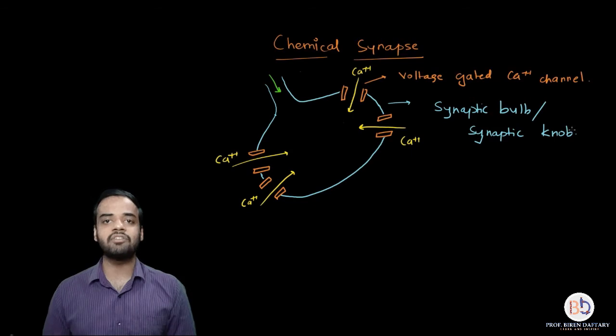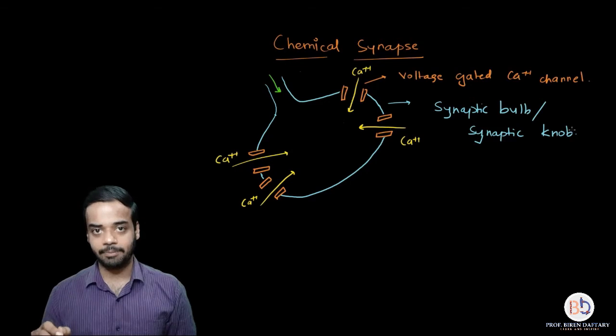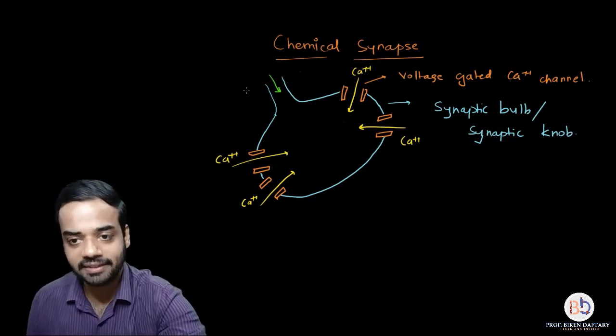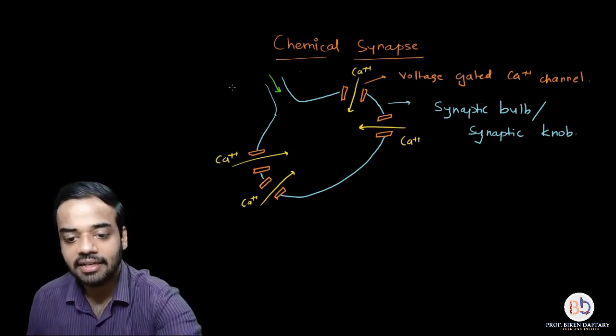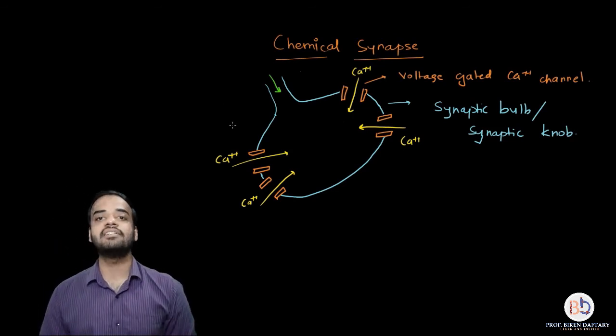Why are we using the words knob or bulb? Because the appearance of the structure is like a knob. If you see a door knob which is slightly circular, it will appear like this, or it appears like a bulb. So that is why the axon terminal is also called the synaptic bulb or synaptic knob. Now inside this synaptic knob are present specialized structures, and these structures are called vesicles.